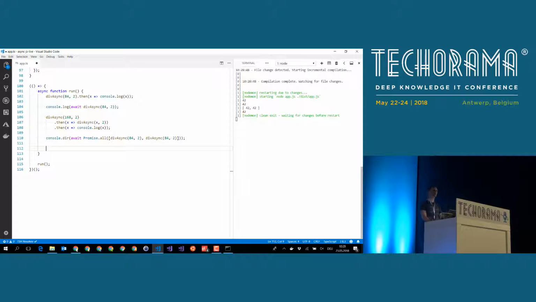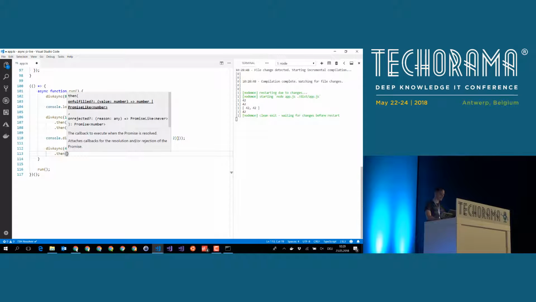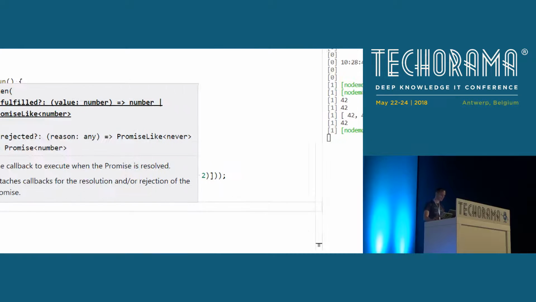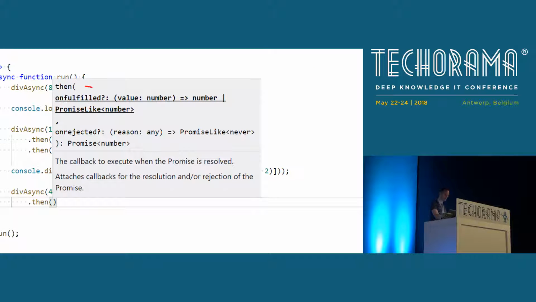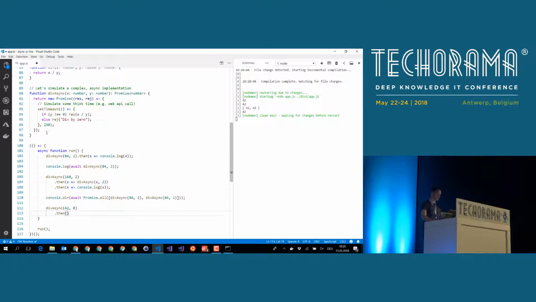Now to the promise error handling. How can we do error handling? What we can do, if we say div async, for instance, 42 divided by 0, we can do a then, and in the then method call, we can provide two callbacks. You see that one? The first one is called if the method was successful. The second one is called in case the promise was rejected. So in my case, it will be rejected because I'm trying to divide 42 by 0, and that, of course, doesn't work.